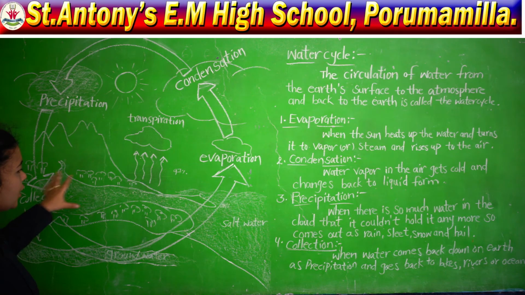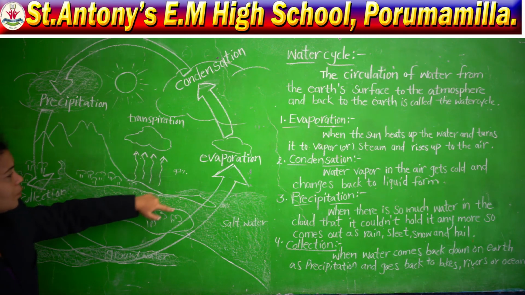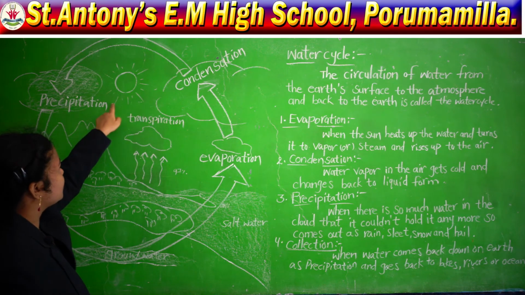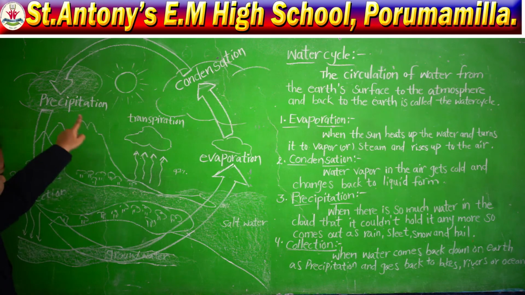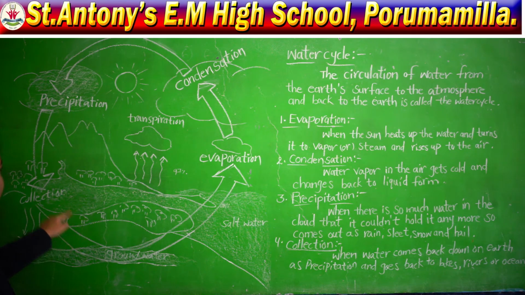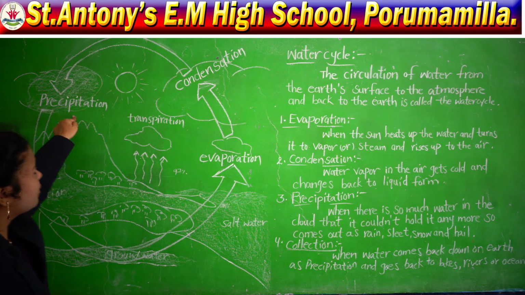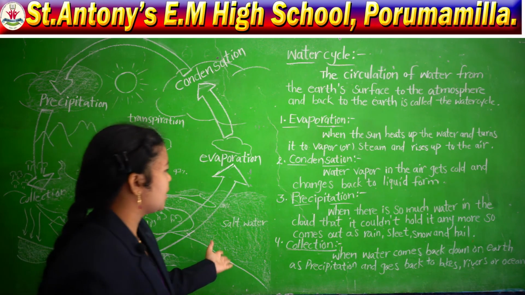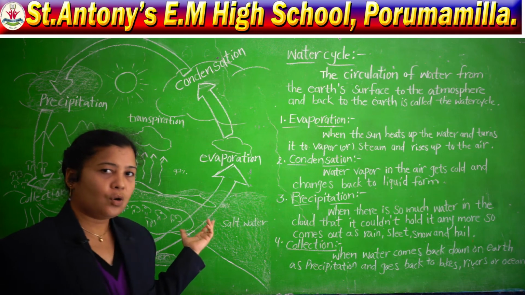So, when the water comes back down on the earth, finally the water moves as evaporation, condensation, precipitation, and comes back down on the earth. Which process? By the help of precipitation, and it goes back to the lakes, rivers, seas and oceans.